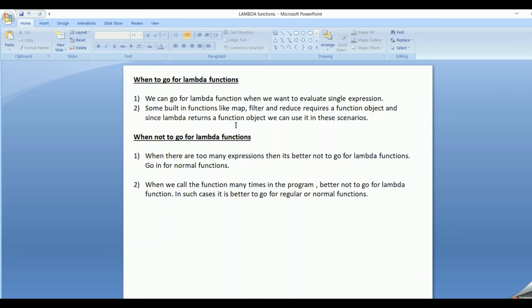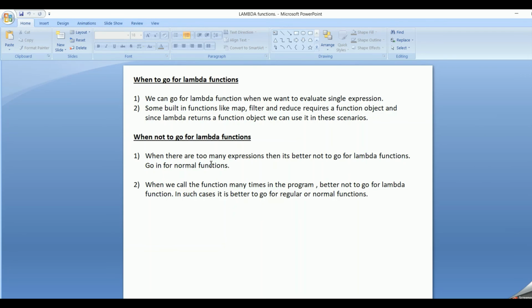Now, when should we not go for lambda functions? When there are too many expressions, it's better not to go for lambda functions. We can go for the normal functions in that scenario. And secondly, when we call the function many times in the program, it's better not to go for lambda function because we have to define it every time we call the function.